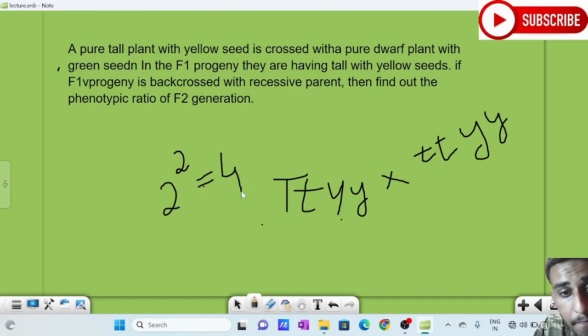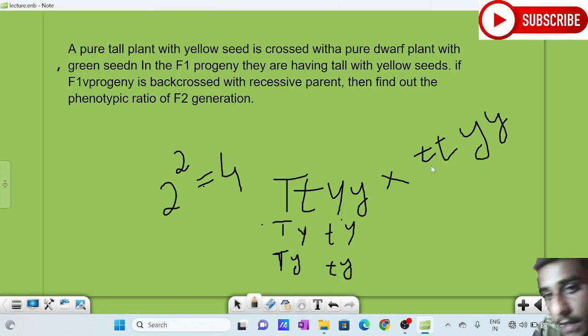What are the 4 different types of gametes? Capital T capital Y, capital T small y, small t capital Y, and small t small y.